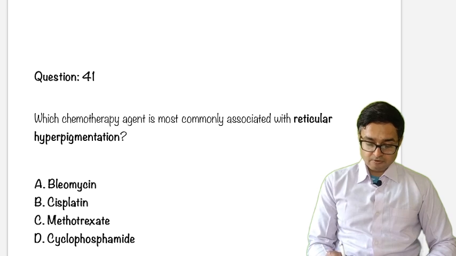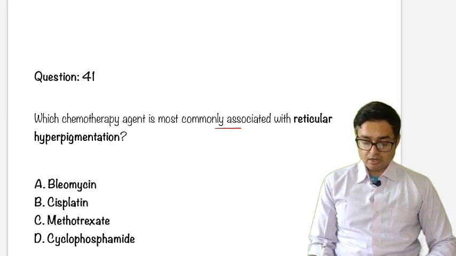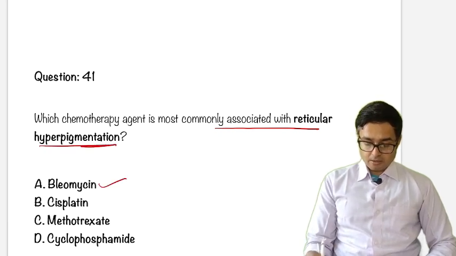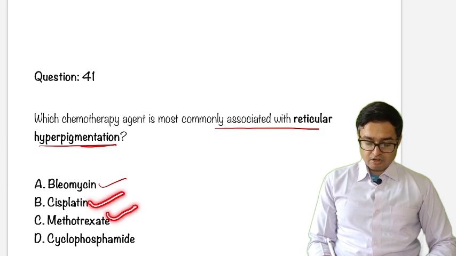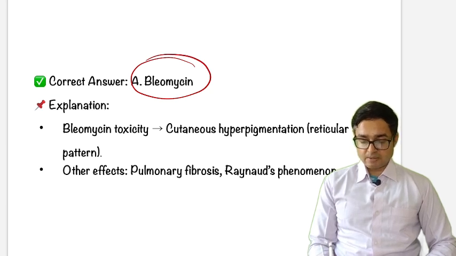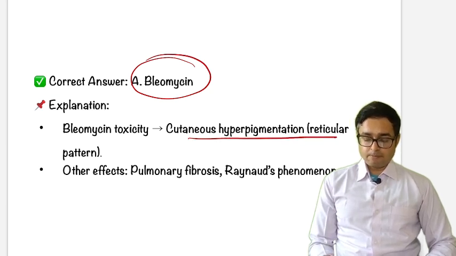Next, question number 41. Which chemotherapy agent is most commonly associated with reticular hyperpigmentation? Options are bleomycin, cisplatin, methotrexate, cyclophosphamide. Answer is bleomycin. Bleomycin toxicity leads to cutaneous hyperpigmentation along with pulmonary fibrosis and renal phenomena.